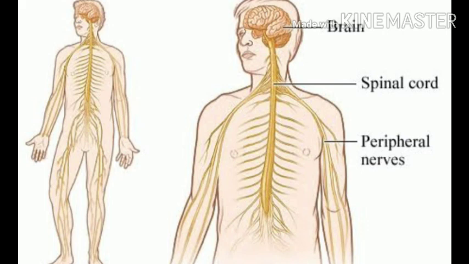And some actions are automatic, and such a type of actions we call reflex actions. And some examples we already gave, that is blinking of the eyes and watering of the mouth. These are the two examples of reflex actions.